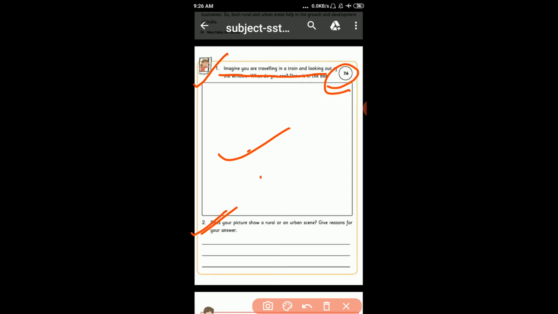In this PAP, imagine traveling in a train and looking out of the window. What do you see? Draw it in the box. After that, does your picture show a rural or urban scene? Give reason for your answer. Clear to all? Okay. So very nice. Please next.